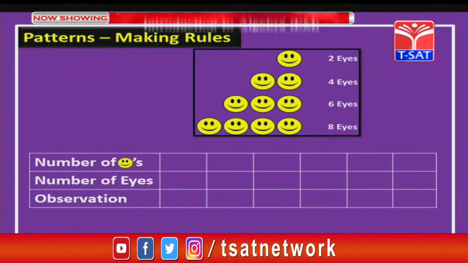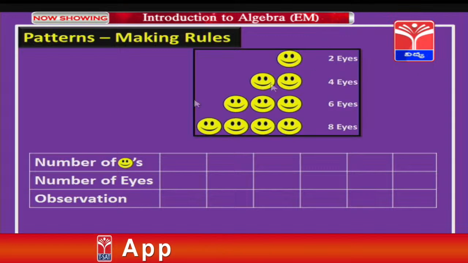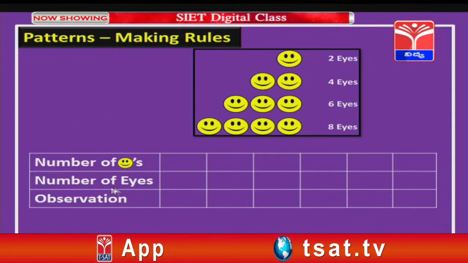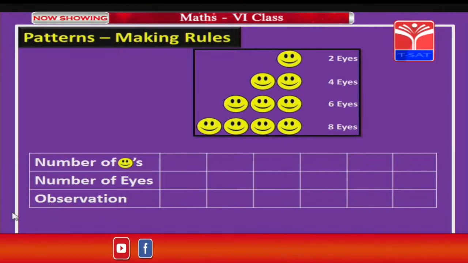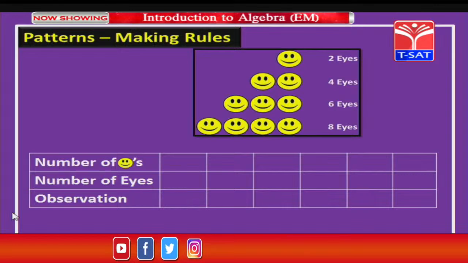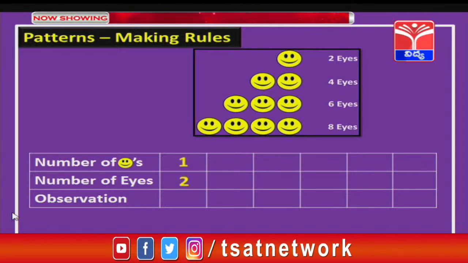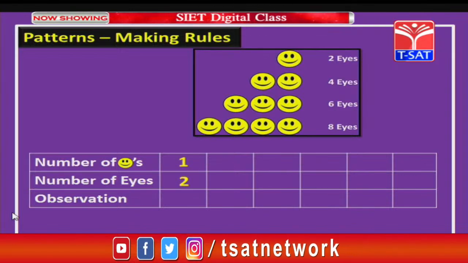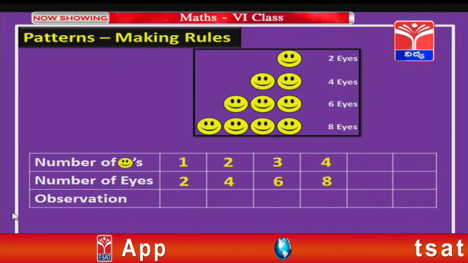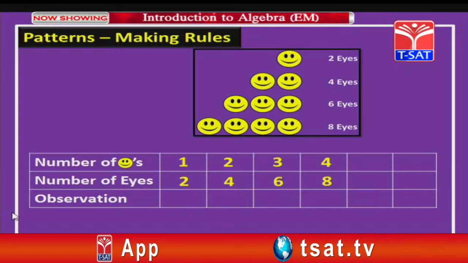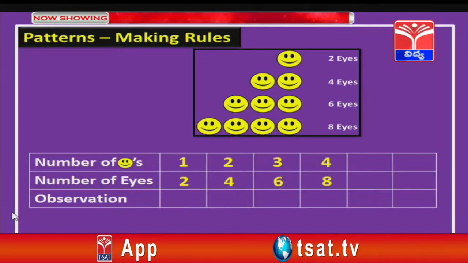In the tabular form, I am going to take the number of smileys and the number of eyes, that is the total number of eyes, and see what we observe. Okay children, let us see. We have seen when there is only one smiley, we have 2 eyes, and when there are 2 smileys, there are 4 eyes. Similarly 3 and 4 smileys, we have 6 and 8 eyes respectively.